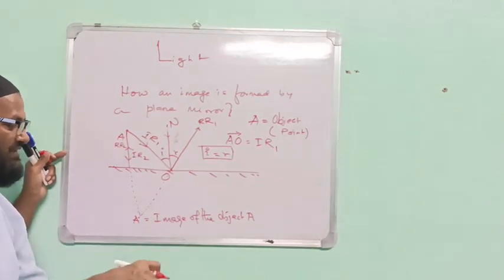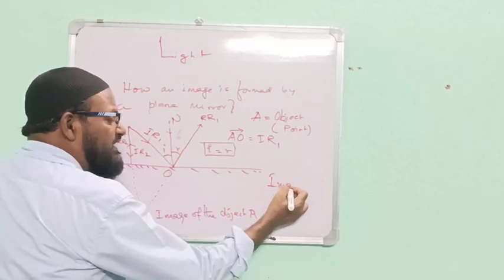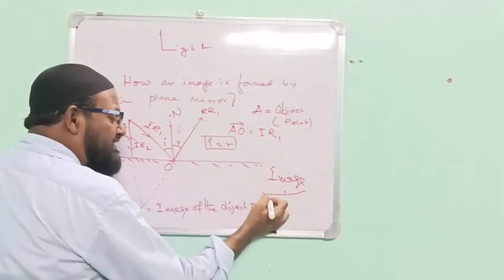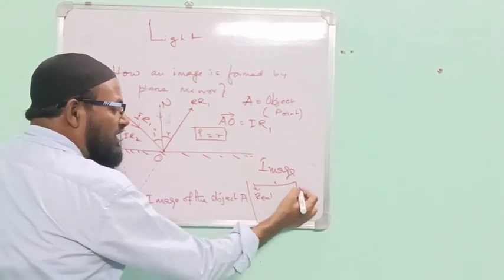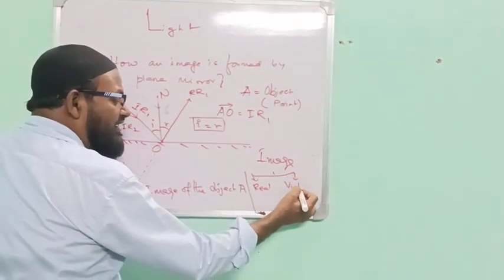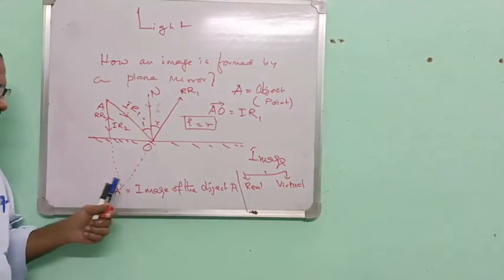One image is a real image, another image is a virtual image. What is this? Image is of two types. Sir, real and virtual. What is the meaning of real and virtual? I am explaining. Please see the board.